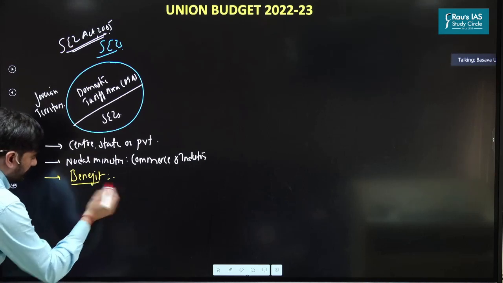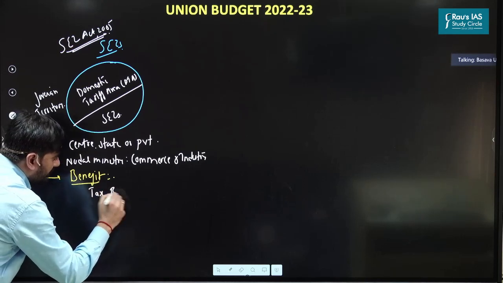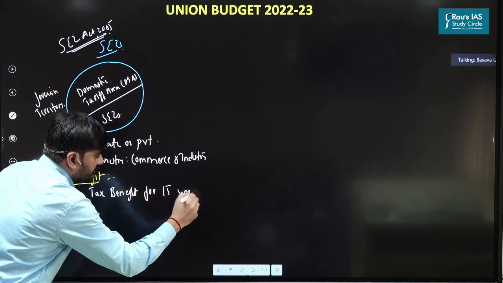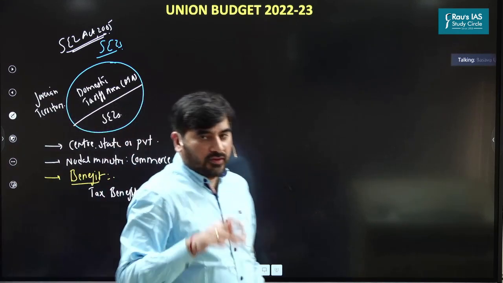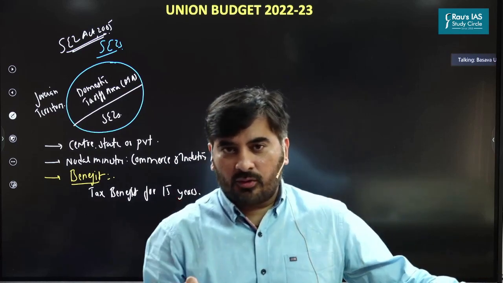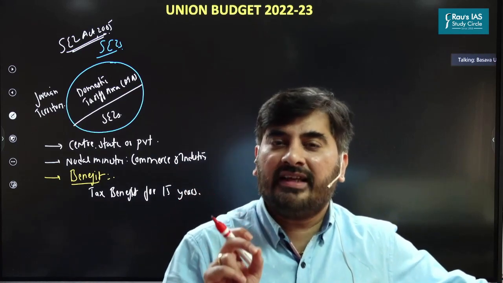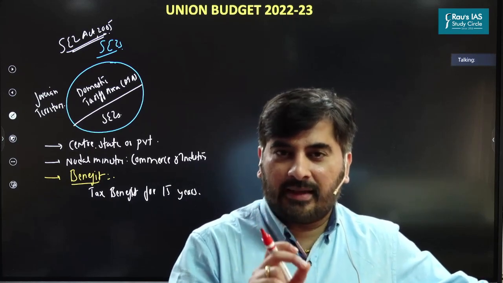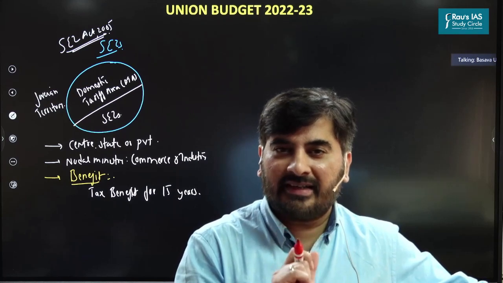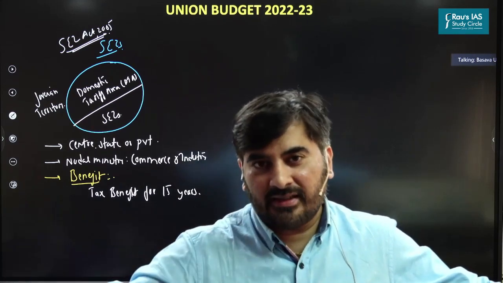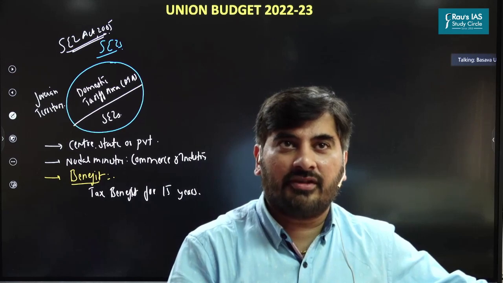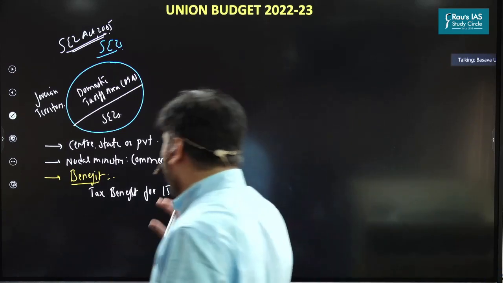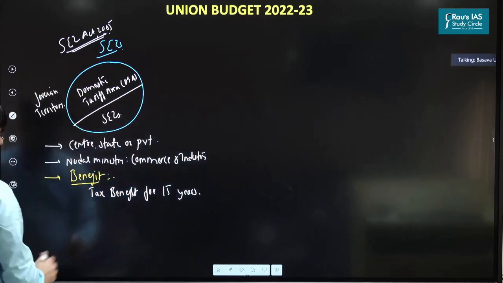See, first and foremost, they get tax benefits for almost 15 years. So the units which are located in the special economic zones get tax exemption for almost 15 years. The amount of tax exemption may change. For example, for the first 5 years, they get 100% tax exemption. For the next 5 years, they may get 50% tax exemption. But broadly, you must understand that SEZs get tax benefit for almost 15 years. So this is the most important thing.